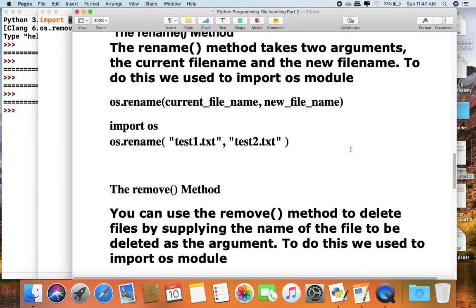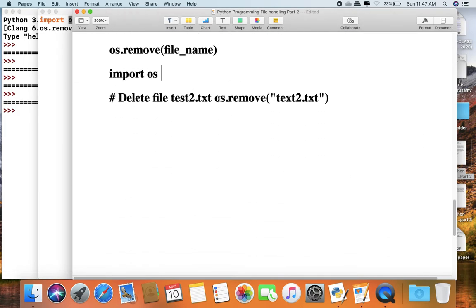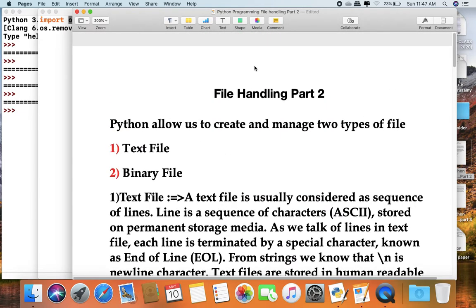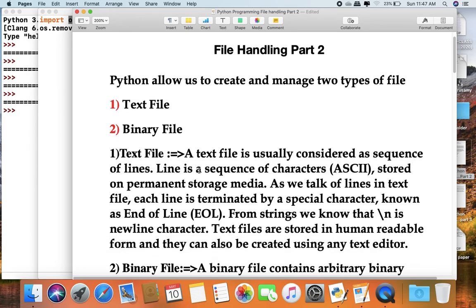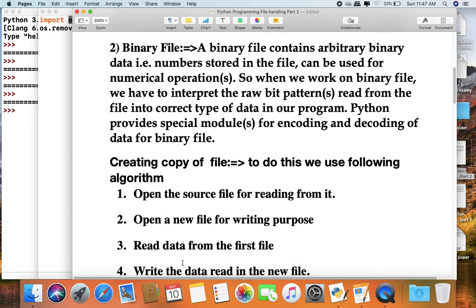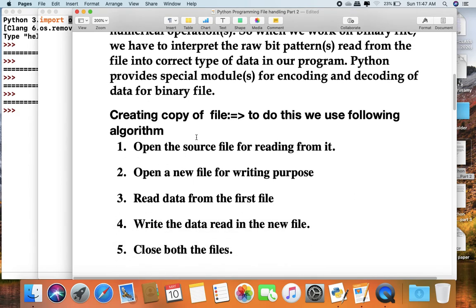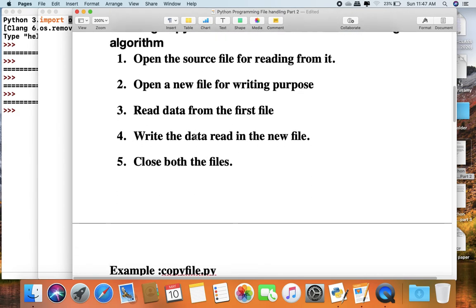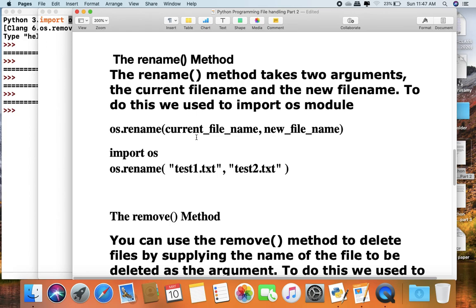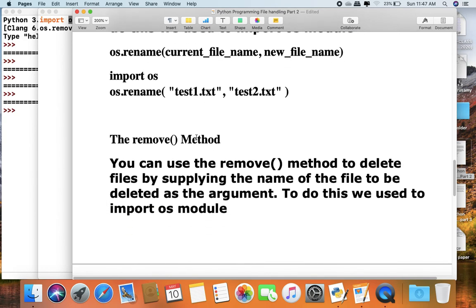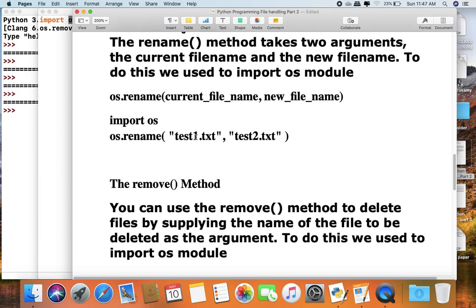So today we learned two types of Python files, text file and binary file. After this we learned creating a copy of a file into another file with an example, the rename method to rename a file, and the remove method to delete a file. To use both methods, we have to import the OS module.